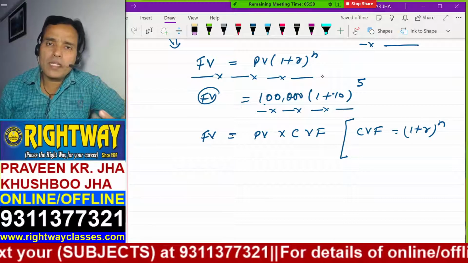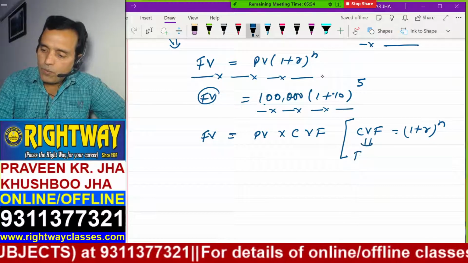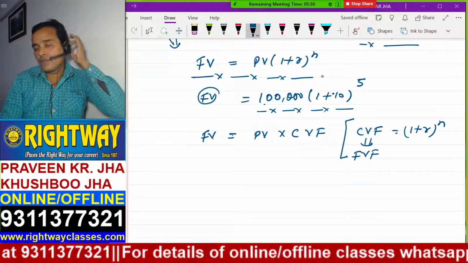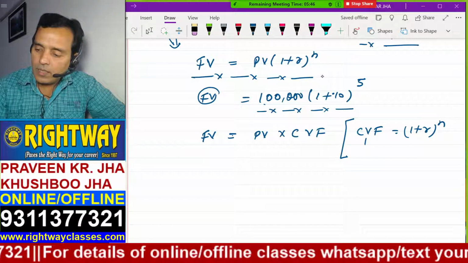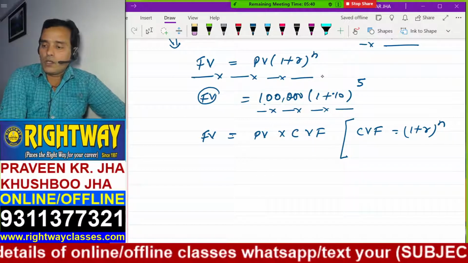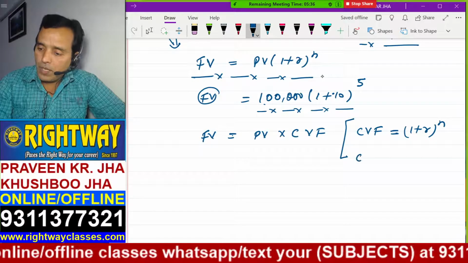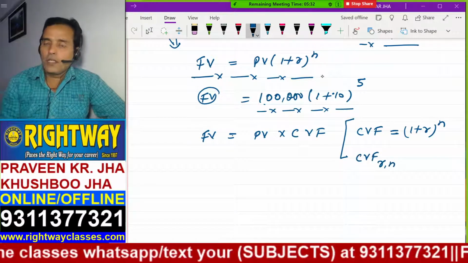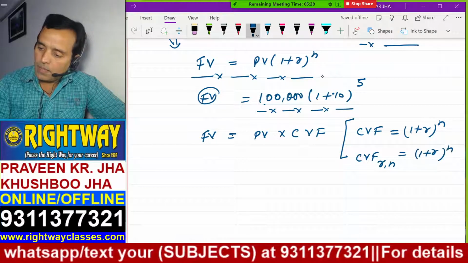If I call it future value factor, then you will easily understand this. But it is not the practice to call it future value factor. Rather, it is the practice to call it what? Compound value factor. So compound value factor is what? 1 plus R to the power N, at given rate of interest and given number of years.